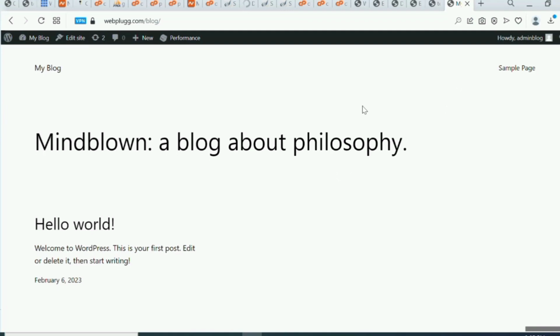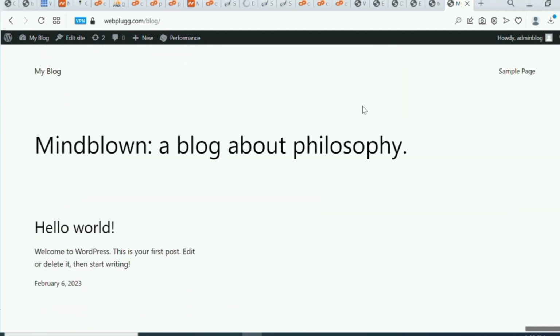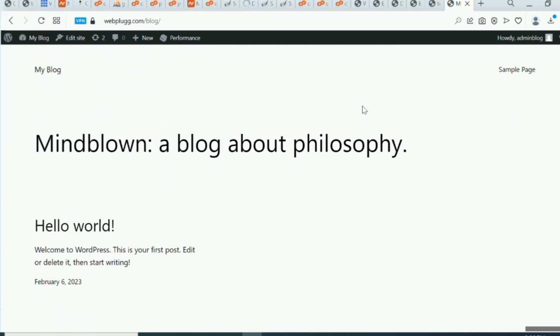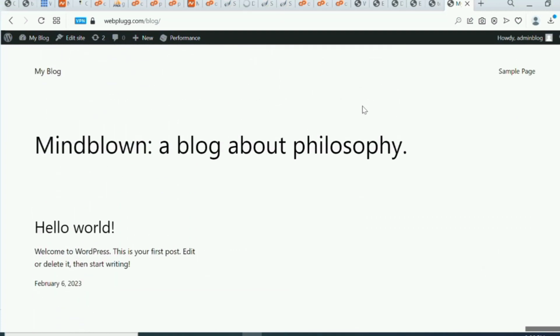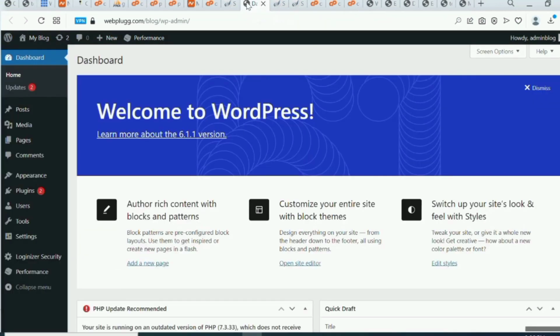If you're doing this, if you just purchased your domain name also, this is the exact front end that you are going to see. So our website is still fresh and we have not installed anything on our front end. So now the next thing we are going to do is go over to our back end. We opened our back end on a new tab, so you can see that this is our back end. It is webblog.com/blog/wp-admin. So this is how you can log into your back end.